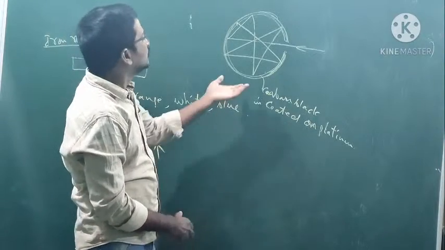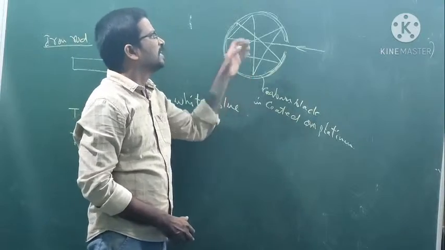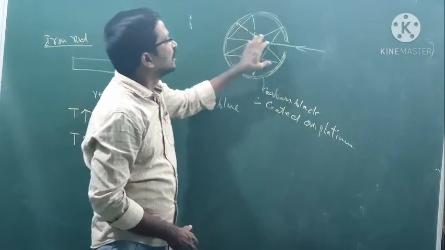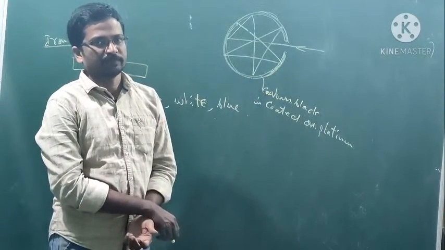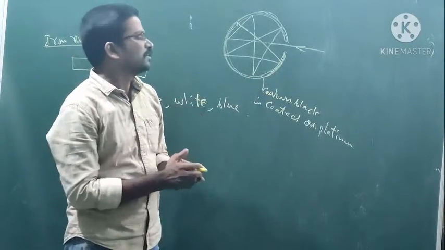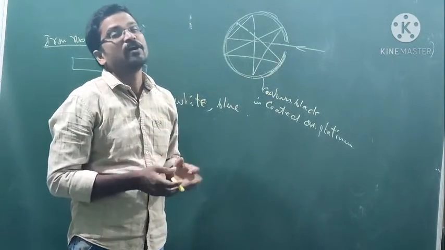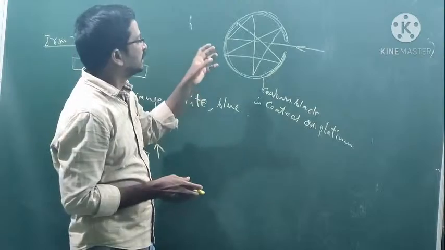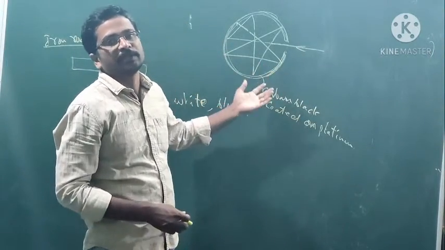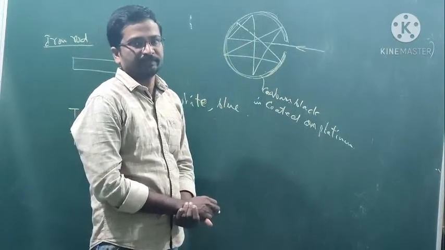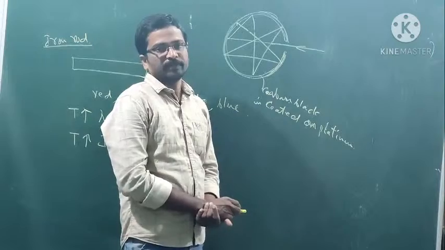And then whenever you heat the black body, it emits all the radiation which was absorbed previously. It is the perfect body which can absorb radiation and simultaneously, on heating, emit the radiation. That is the importance of the black body.